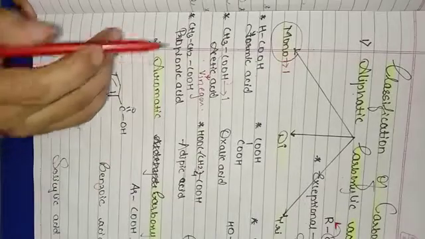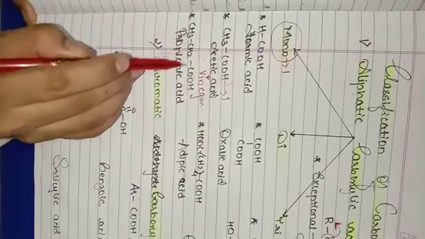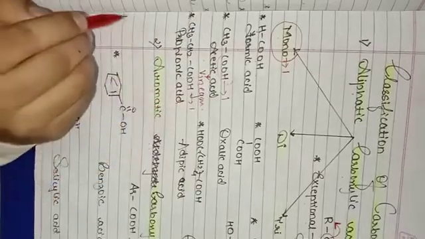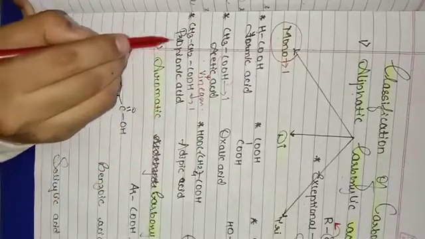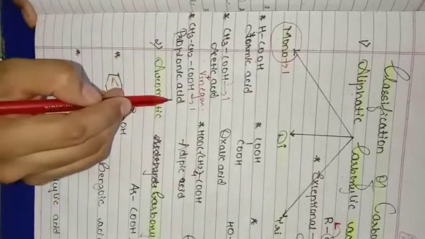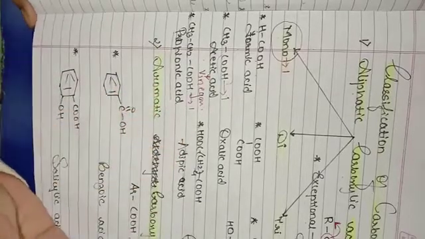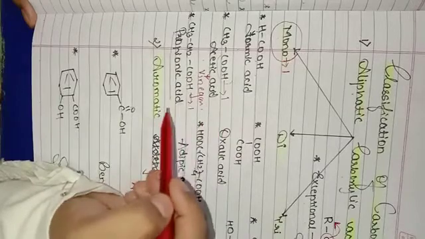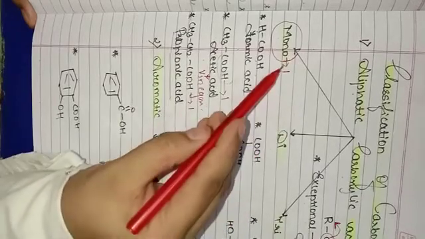Last example, CH3CH2COOH. Again it contains one carboxylic acid group, and the name of the compound is propionic acid. There are many more examples for the same. So we have studied formic acid, acetic acid and propionic acid under monocarboxylic acid.